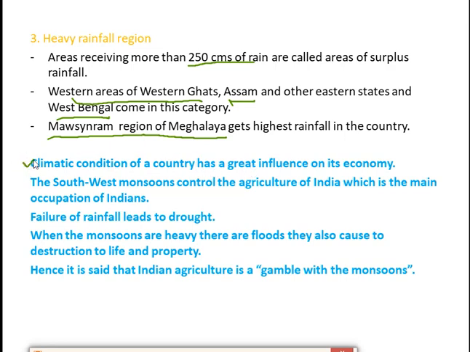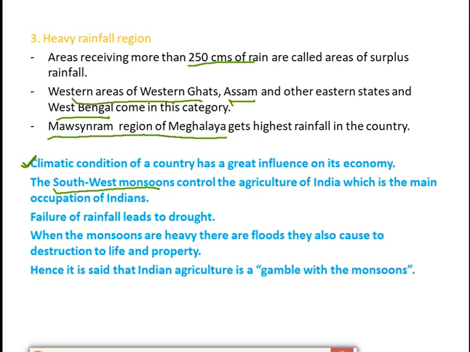It is very true that if we talk about any country, the climatic factors of that country will affect its economy. The southwest monsoon controls the agriculture of India, which is the main occupation of Indians. You know that in our country, India, most of the people are engaged in agriculture, and the main source for agriculture is rainwater. So the southwest monsoon will control agriculture in India. Failure of rainfall leads to drought.